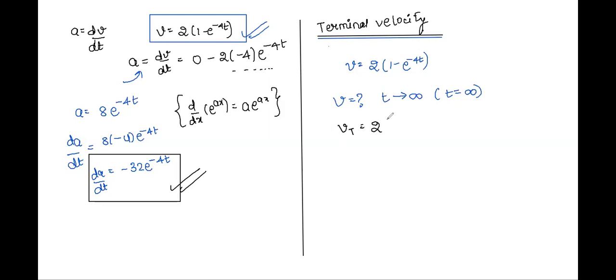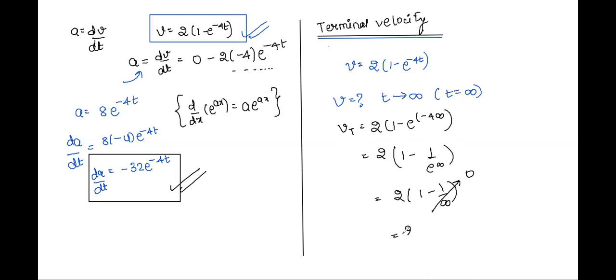v is equal to 2 into (1 minus e to the power minus 4 into infinity). So this gives us 2 into (1 minus 1 by e to the power infinity), which is 2 into (1 minus 1 by infinity). What is 1 by infinity? It is 0. So 1 minus 0 is 1, and your answer becomes 2 meter per second, that is equal to terminal velocity. Easy?